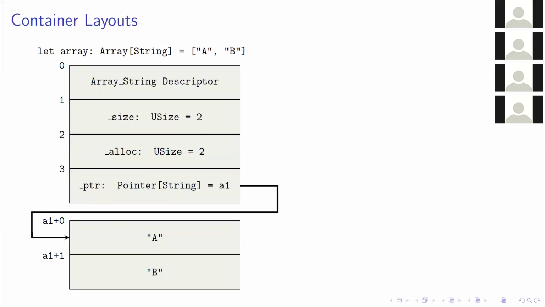So here we define the array of string, which has 2 elements, A and B. The first element in the array data structure is the descriptor, which includes the V table and trace function and so on. It has a field which describes the size, which is the number of elements in the array so far. Alloc, which is the amount of space allocated for the array. And finally, a pointer, which points to where in memory the elements actually are. And then we have the actual elements somewhere off in memory, A and B.